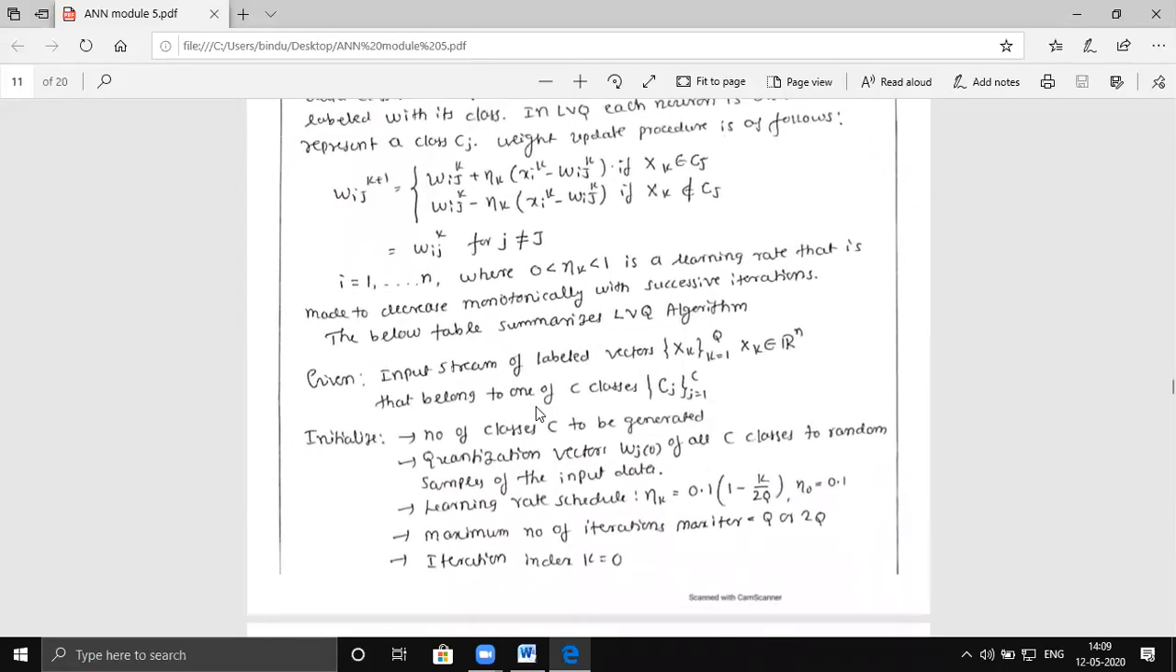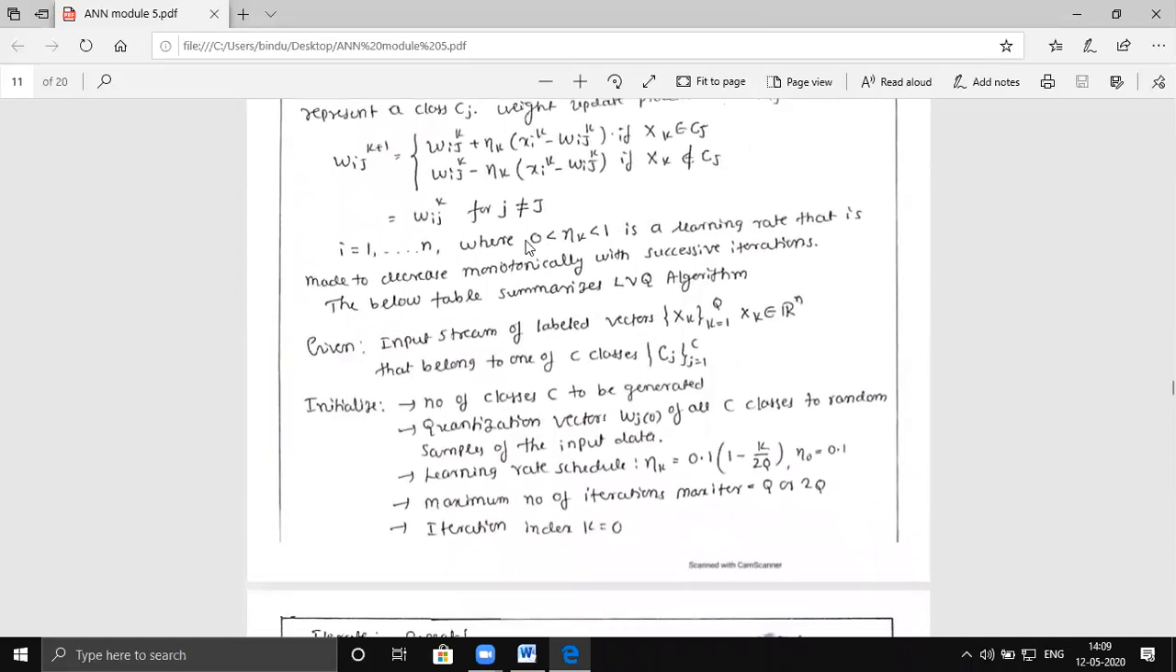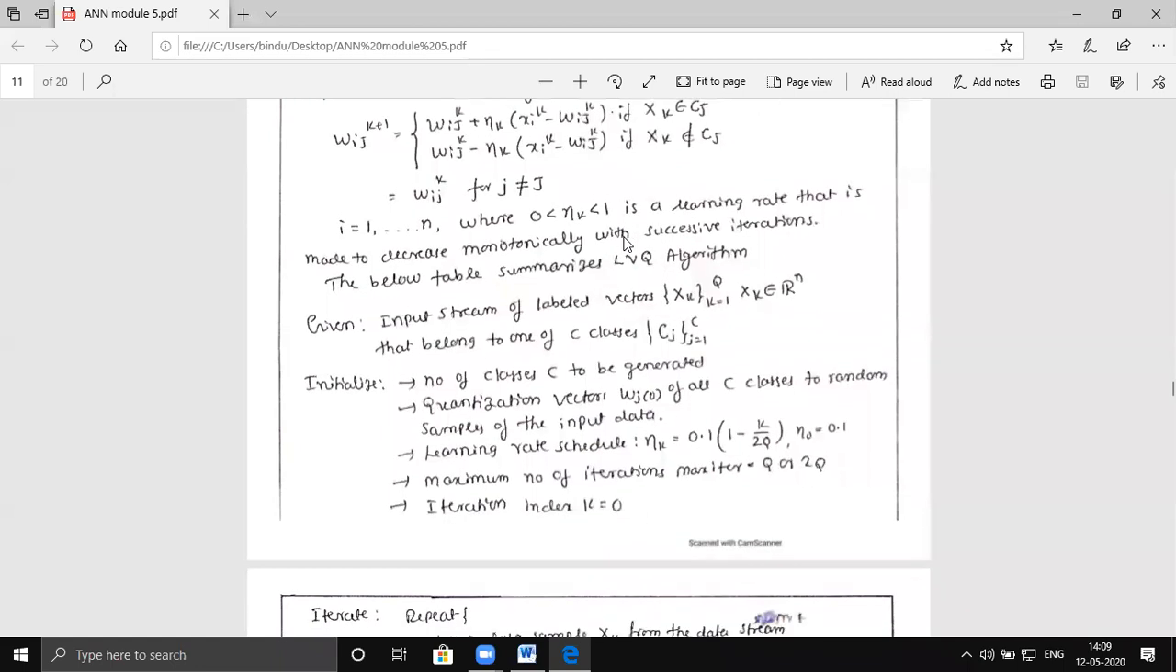But how do you write the algorithm? Your learning rate lies between 0 and 1, and continuously the learning rate, remember, should decrease such that at one point wk plus 1 and wk are almost equivalent, so that you are not going to update your weight vectors, because of which there is no learning in the network. When there is no learning in the network, eta will approximately become 0. That is the aim of this LVQ algorithm.